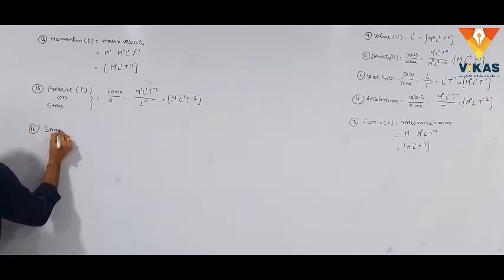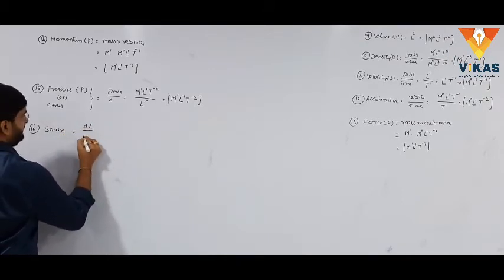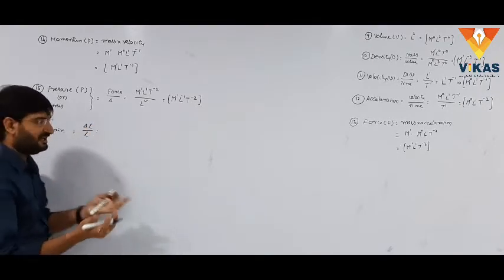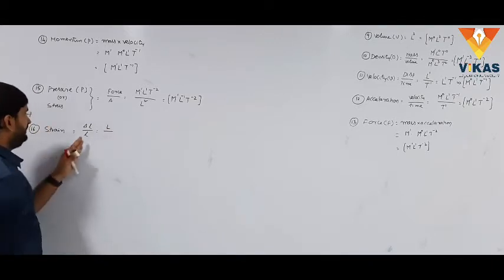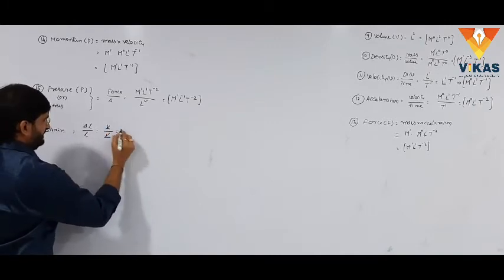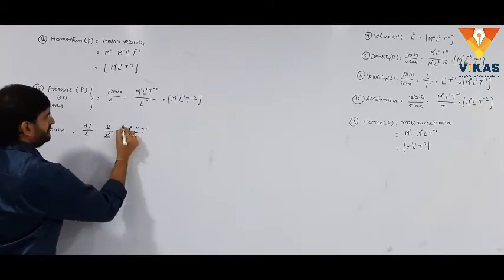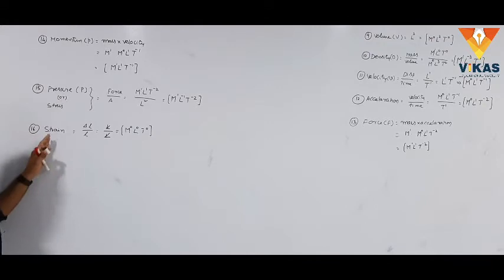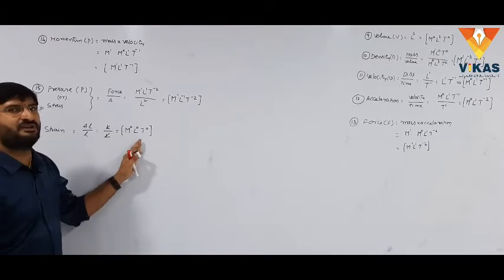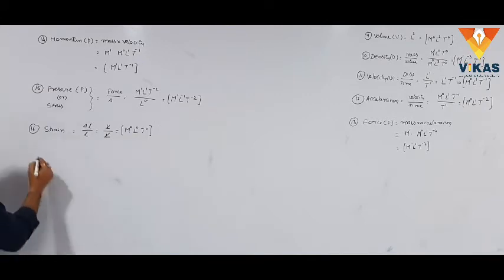The dimensional formula for strain. Strain is delta L by L, simply change in length by original length. Change in length is a length, which is represented with capital L. The original length is also a length, capital L. Both L will cancel. Therefore, there is no dimension here. That can be written as M0, L0, T0, the dimensional formula for strain. Generally, strain is a constant value. The constant doesn't show any dimensions. That's why strain equals M0, L0, T0.